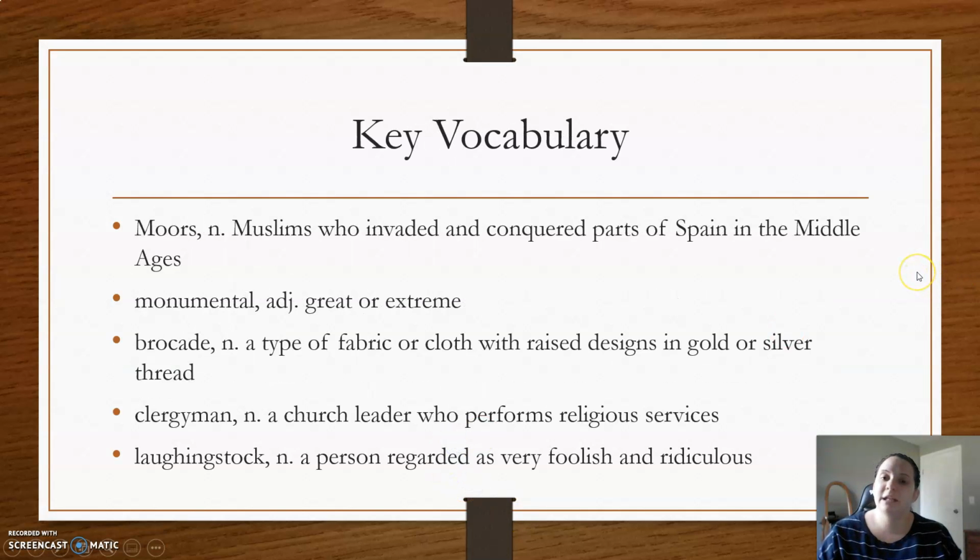Some key vocabulary to consider. Moors are Muslims who invaded and conquered parts of Spain in the Middle Ages. Monumental is great or extreme. A brocade is a type of fabric or cloth with raised designs in gold or silver thread. A clergyman is a church leader who performs religious services. And laughingstock is a person regarded as foolish and ridiculous.